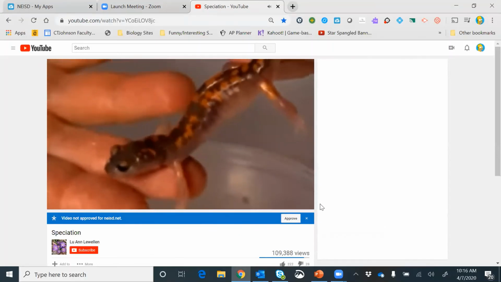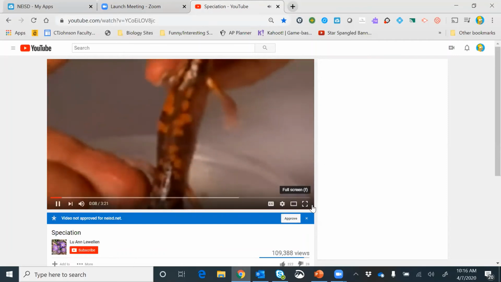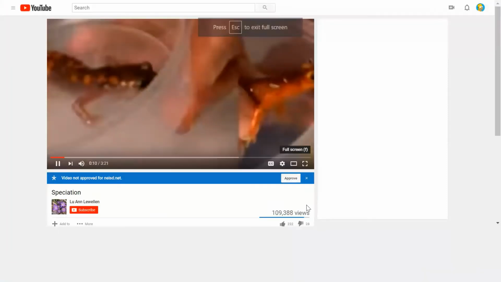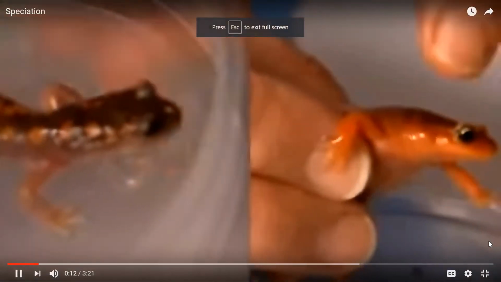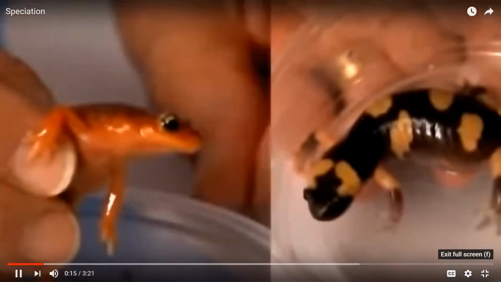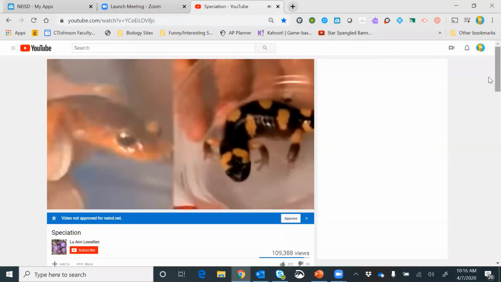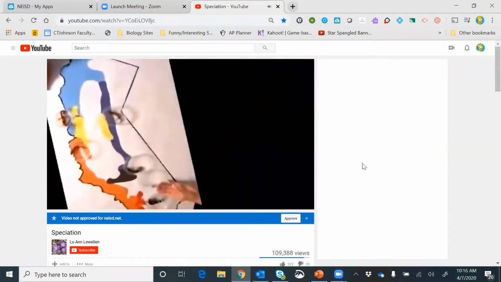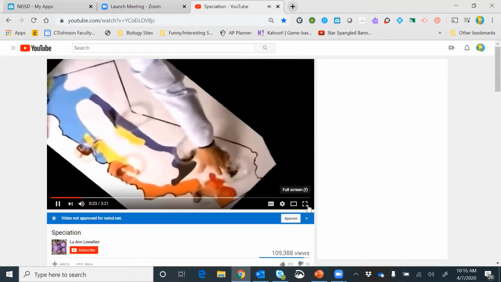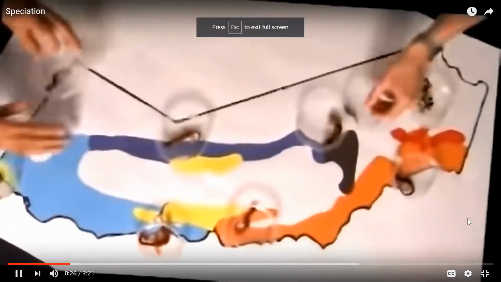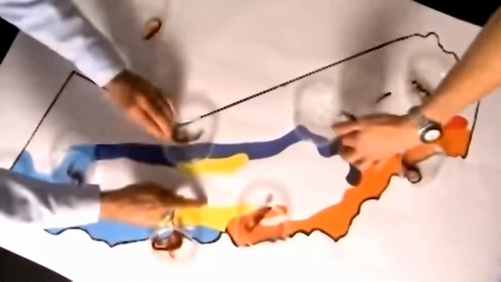Meet a type of terrestrial salamander found in California. Now meet another. And another. These salamanders are members of the same species, so why do they look and behave so differently? In California, populations of these salamanders became separated geographically, evolving over millions of years to adapt to different environments. They've changed so much that they are on their way to becoming entirely separate species.